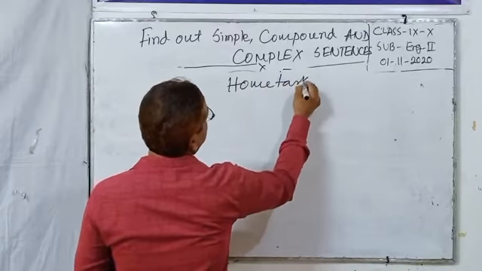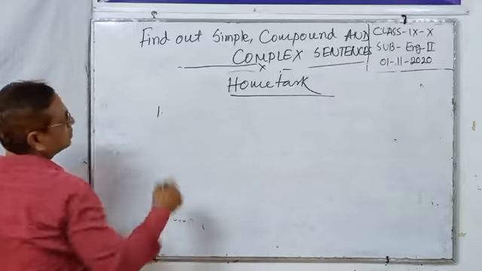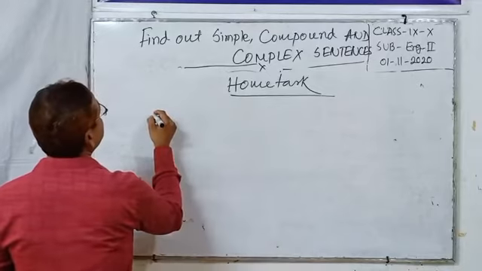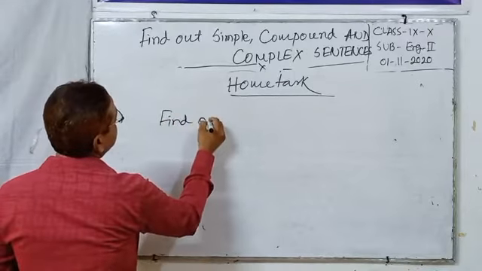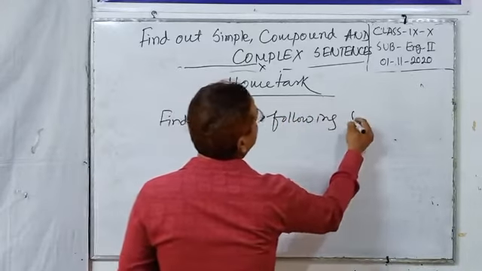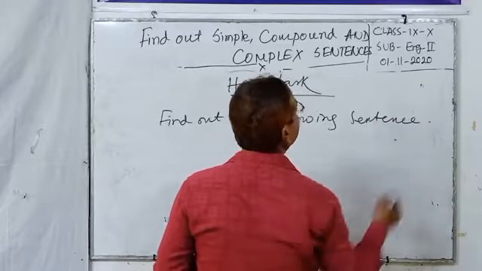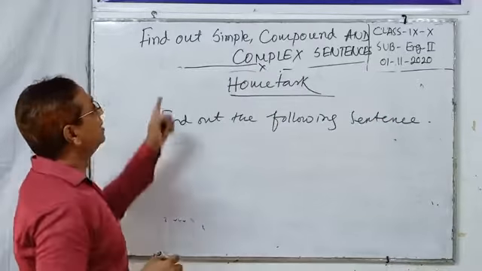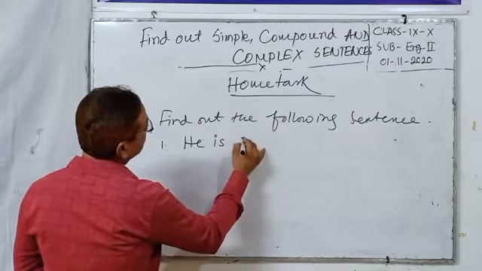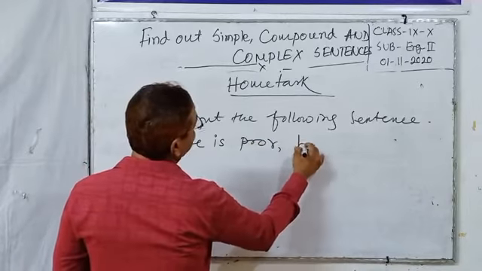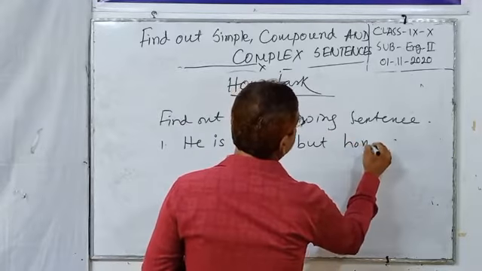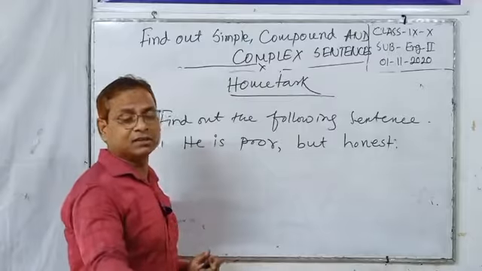Home tasks. You should write down the home tasks here. The first home task: find out if the following sentences are simple, compound or complex. First one is: He is poor but honest.